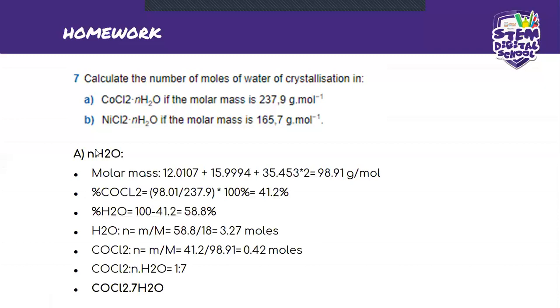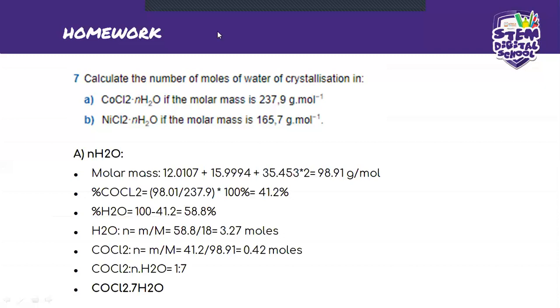So what we're still looking for is the H2O. In any case, whatever number of moles you look for, you will need both the percentages and both the masses for you to find the number of moles. So looking for the percentage of H2O, we said 100 minus 41.2 will give you 58.8.